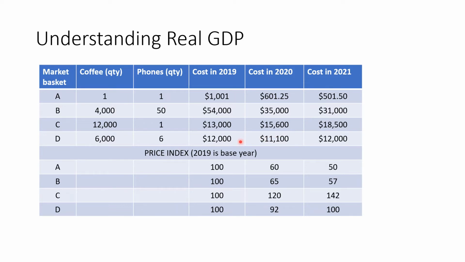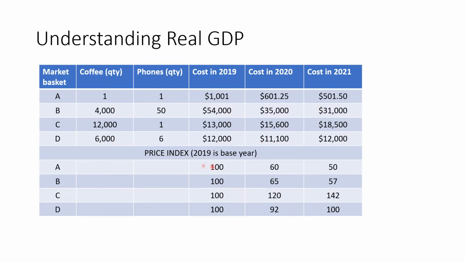And then here, market basket D, we'll walk into Walmart, put 6,000 cups of coffee, 6 phones into our basket, go to the checkout line, and that will cost $12,000. The next year, it'll cost us $11,100. 2021, hey, it cost us $12,000 again. So here are our costs of these different baskets.